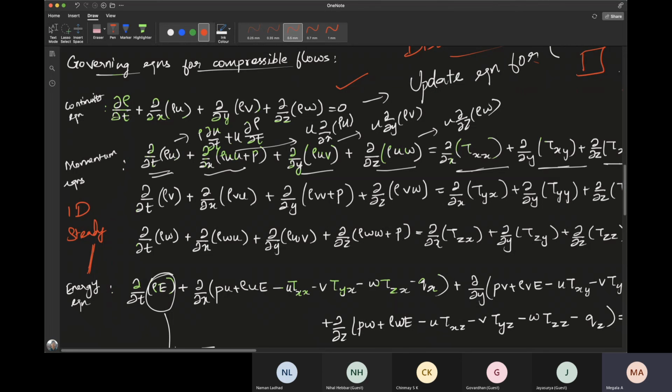So suppose you have a normal shock like this. Around this normal shock they'll construct a control volume, and then these equations will be converted into algebraic equations, and then it will be easy to study. So are you asking for an example, or how it's done mathematically?